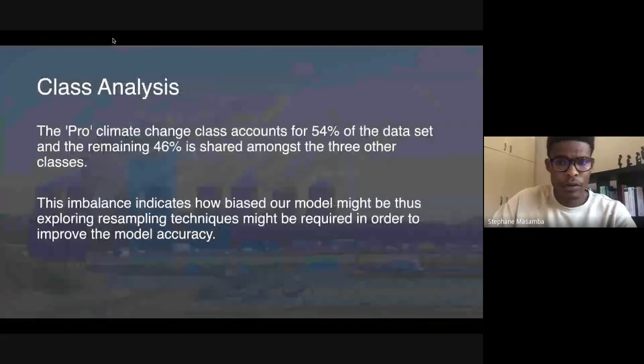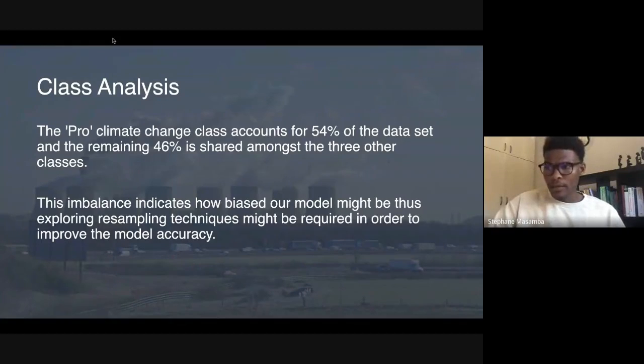They actually accounted for 54% of the data, and the remaining classes accounted for 46% of the data. This imbalance in the data is an indication of a bias that can negatively affect our classification model. And in order to get around this issue, it was necessary to resample the data before training our model on it.